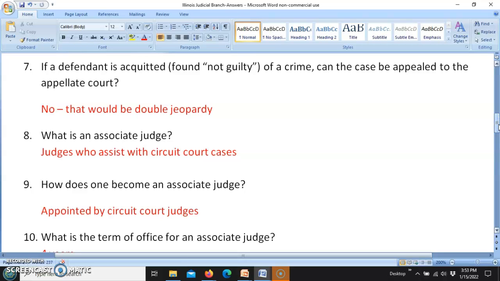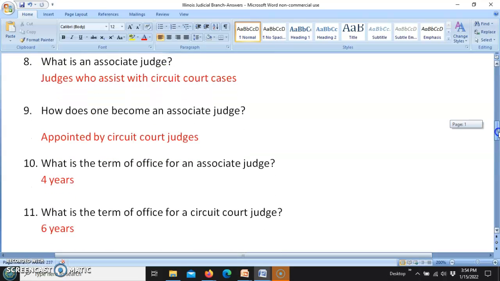How does one become an associate judge? The associate judges are appointed by circuit court judges. They have to have, of course, certain qualifications to be a circuit court judge. If they meet those qualifications, the circuit court judge can appoint them to be an associate judge. The term of office for an associate judge is 4 years.